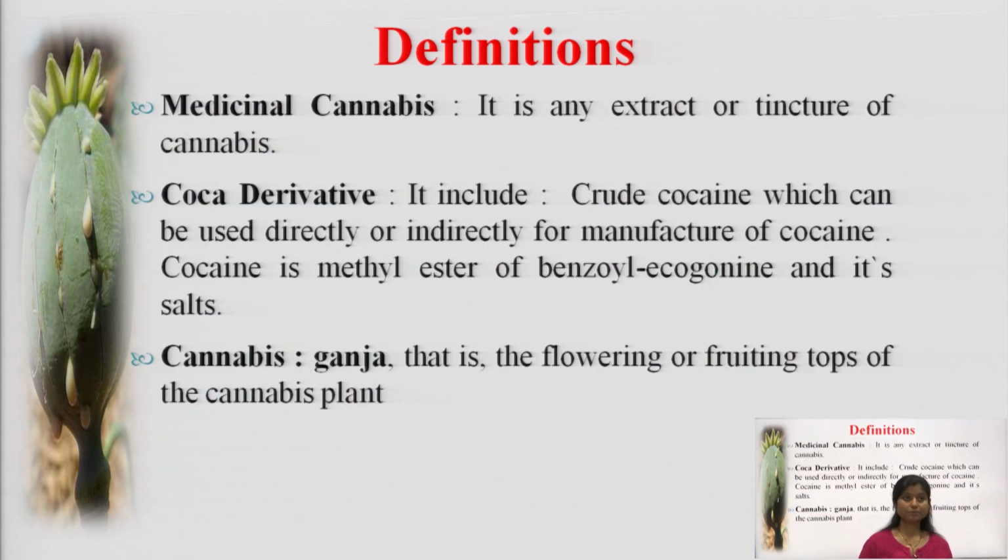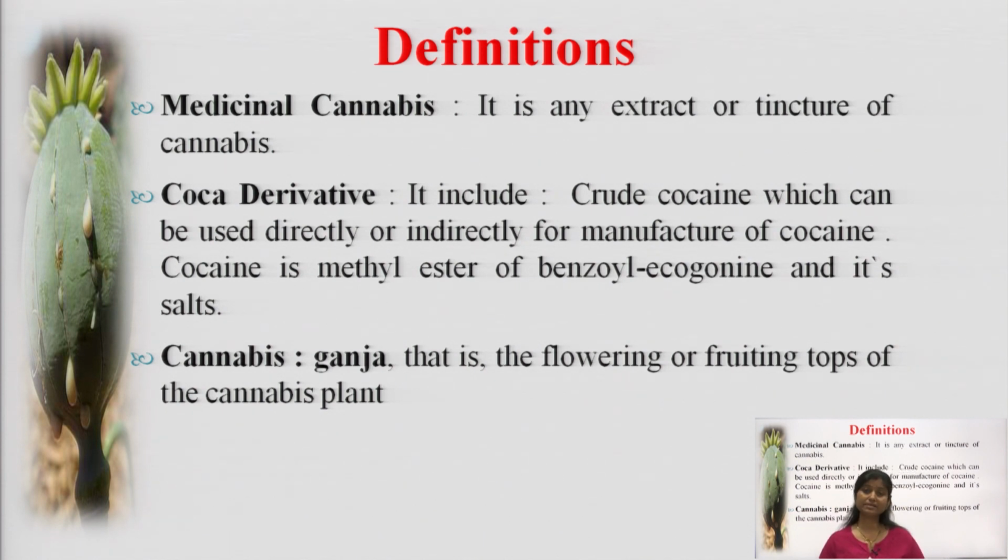Coming to the next point, we have medicinal cannabis, coca derivative and cannabis. Cannabis we have termed as charas, and here we are also talking about ganja. First is medicinal cannabis. There is a bit of difference between medicinal cannabis and cannabis.